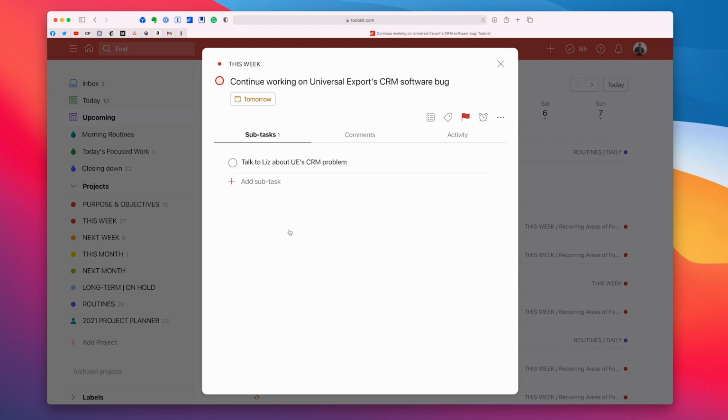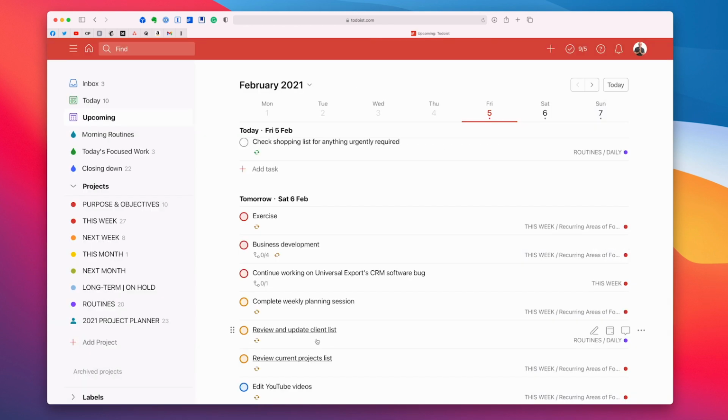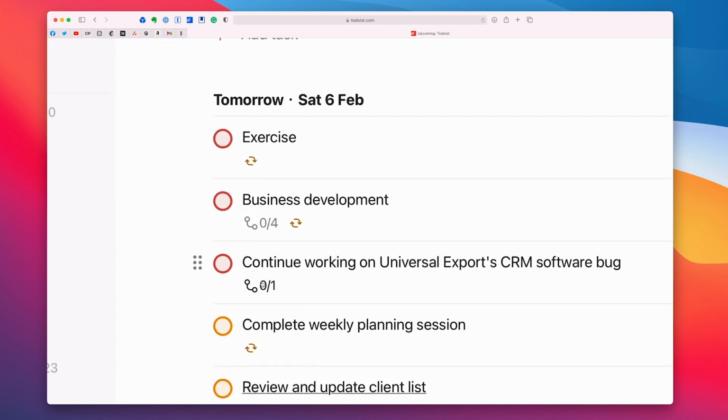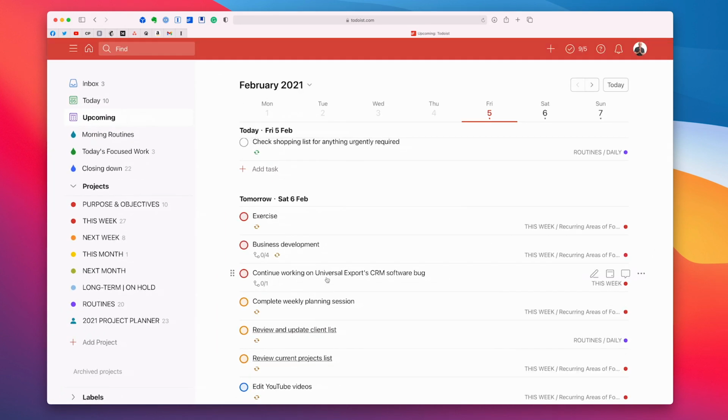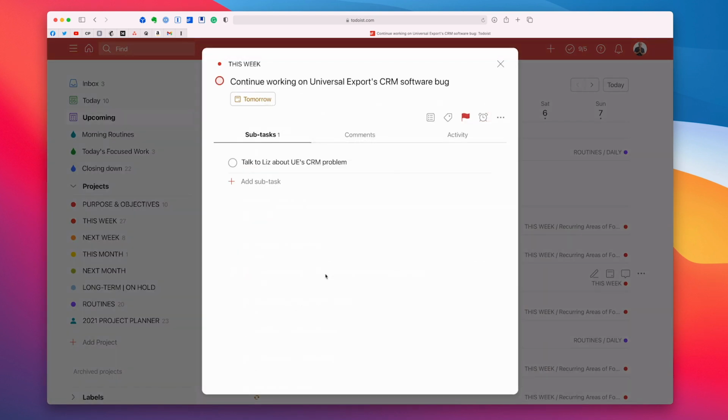Now, as you see, when I close this task, if you zoom in there, it's obvious that I've got a subtask in there. I can see that. So I don't need to add a date to the subtask because it's an obvious indicator when I see that, oh, I've got to talk to Liz about this. I'm already working on it. I don't need to add another date. I don't need to add that complexity. I don't need to see two extra tasks.